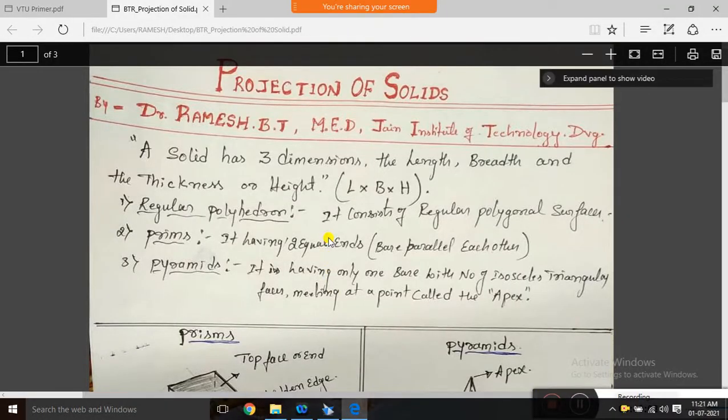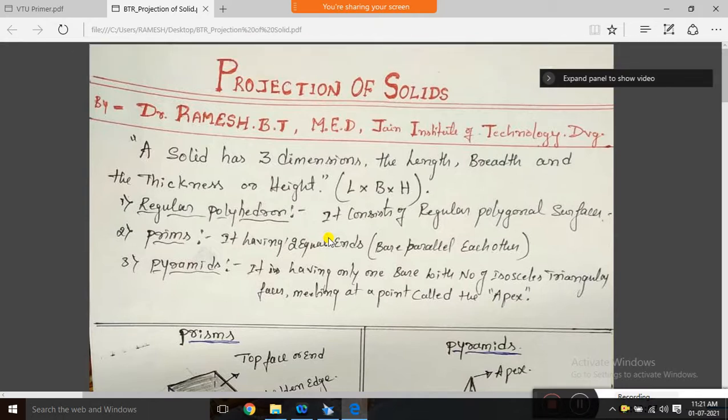Yes, very good morning. Today we are going to start projection of solids. Up to last class we discussed the projection of planes, or projection of surfaces, and we solved nearly more than 25 problems, and I also gave more than 15 problems as homework. So out of 50 problems, now we are going to start with projection of solids.